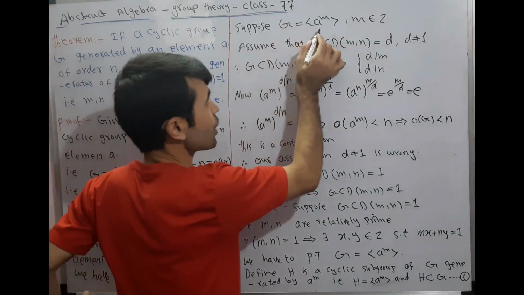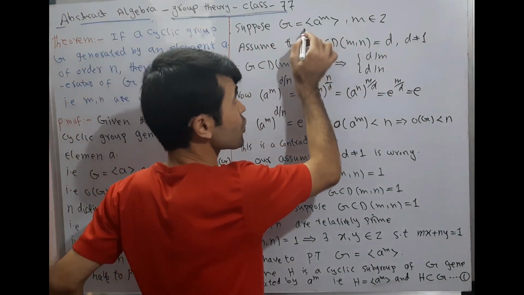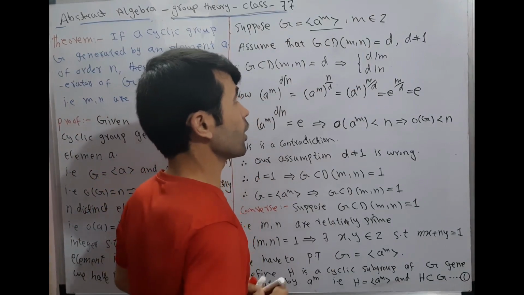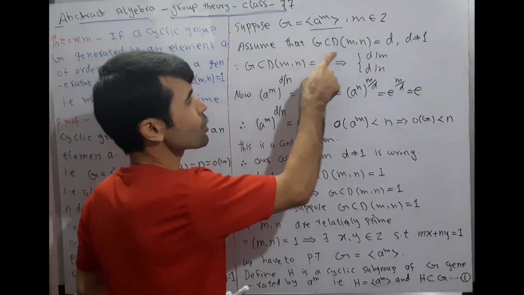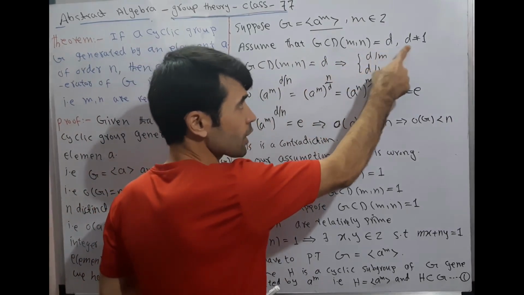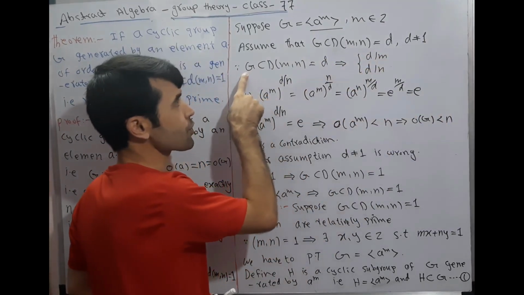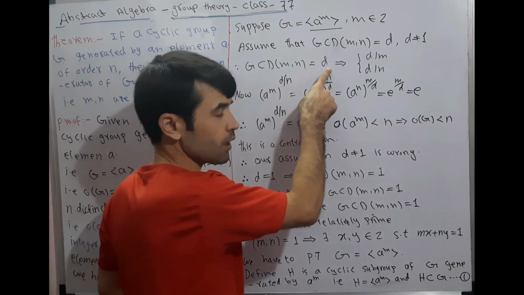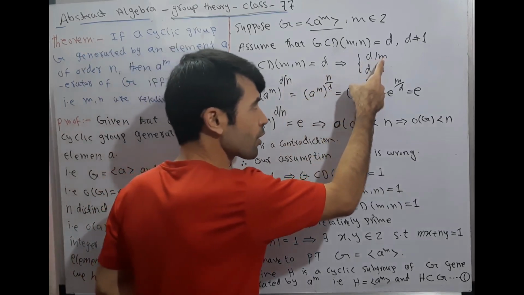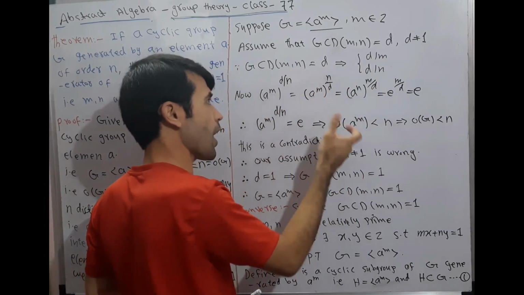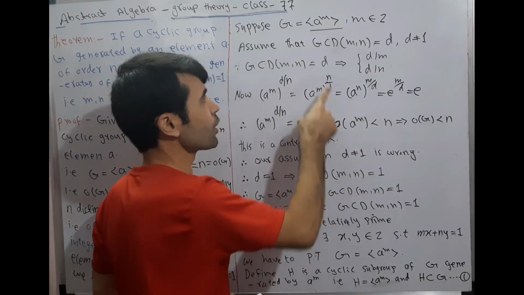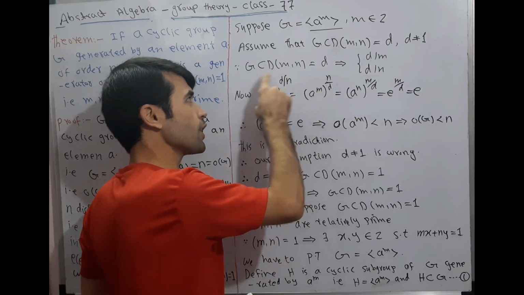Suppose G is equal to the cyclic group generated by the element a to the power m, m belongs to Z. Assume that GCD(m, n) is equal to d, d is not equal to 1. Since GCD(m, n) is equal to d, this implies d divides m and d divides n. The GCD divides all the elements.